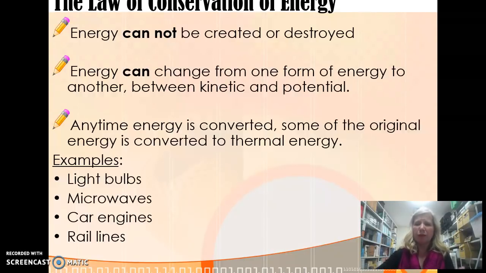Car engines, if you've ever felt the hood of a car after it's been running, you'll notice it's hot. So even though it's mechanical energy running the car, it still has some heat energy in there. Rail lines, now I don't go do this, but if you were to touch the rail after a train has gone by, you would notice that there is heat on that also. So almost always anytime the energy is converted, there's going to be some thermal or heat energy along with that.